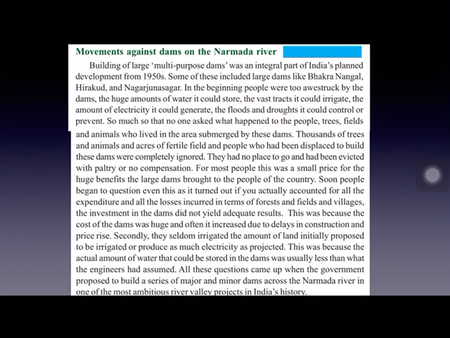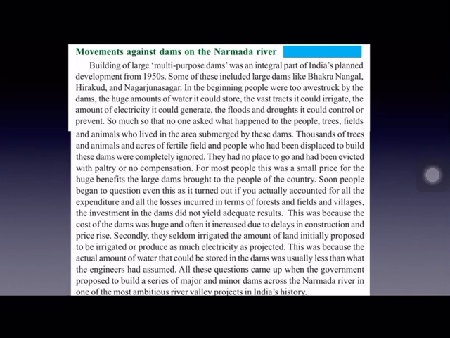Now, movements against dams on the Narmada River. As part of India's planned developments, 5-year plans were started in India from 1951 onwards. Already we have discussed it in previous lessons. In the first 5-year plan, priority was given to agriculture, and the measures needed for the development of agriculture were taken up. What are the measures needed for agricultural development?